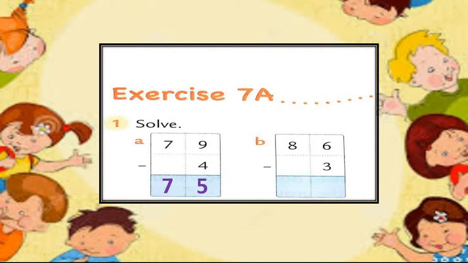First, solve the ones column. There is 6 minus 3. So, 6 minus 3, we get 3. Write down 3.